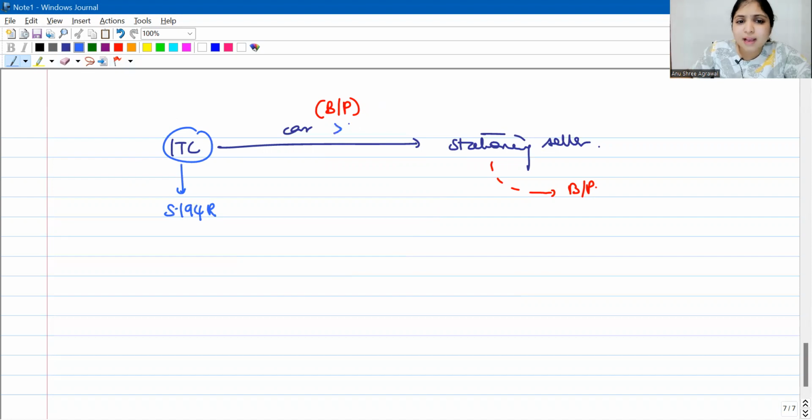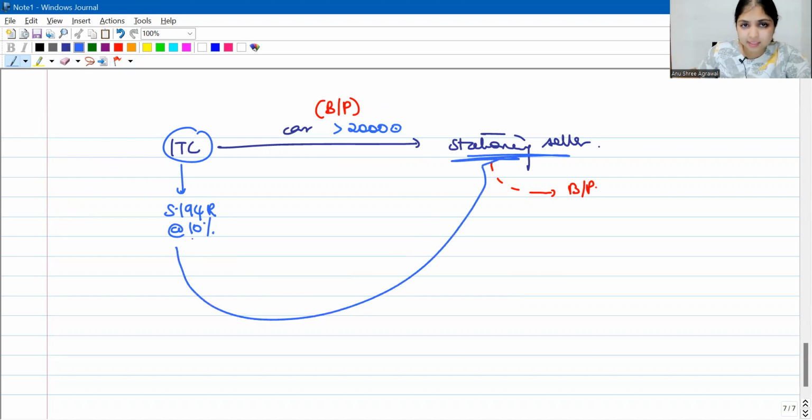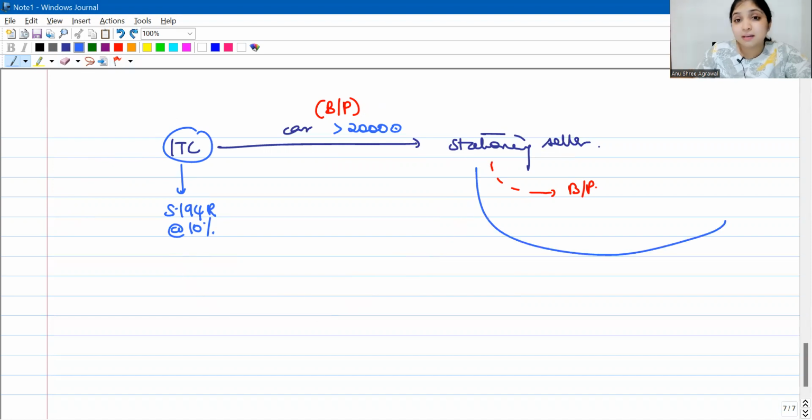Okay, the value of the car was also more than 20,000 rupees. So, at the rate of 10%, before giving the car, ITC deducted tax at the rate of 10%. Either ITC bore the tax, or the stationery seller gave the amount to the ITC, or the stationery seller paid the tax as advance tax and gave proof to ITC.